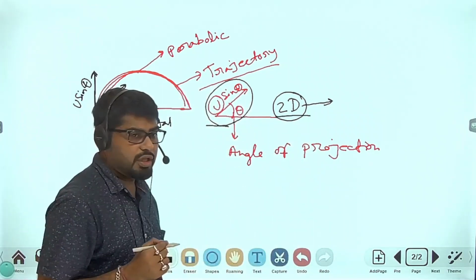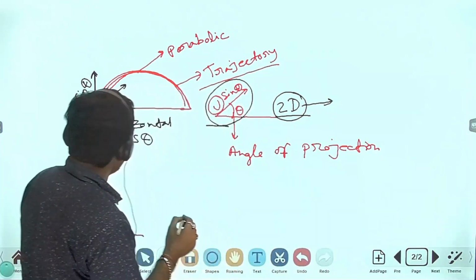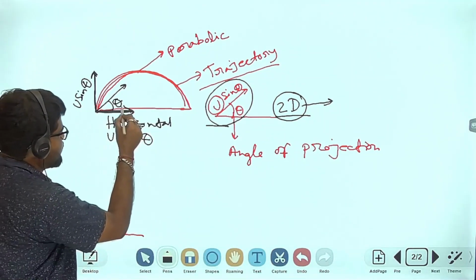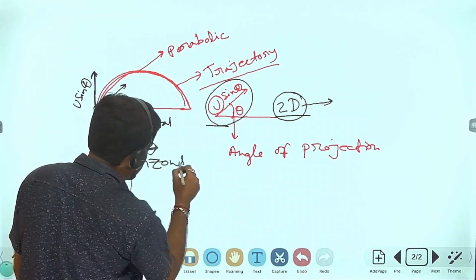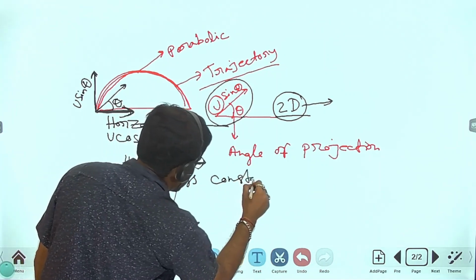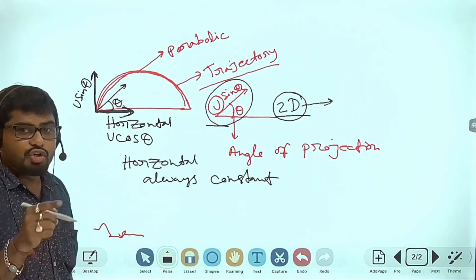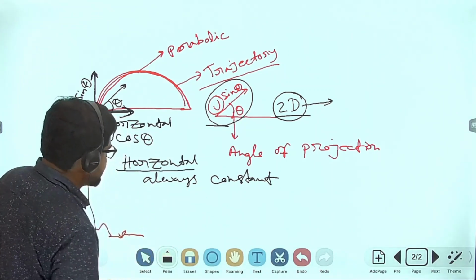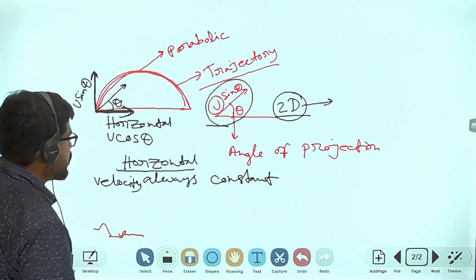And another thing is that projectile motion is motion under gravity. Why? Because in projectile motion, the horizontal velocity is always constant.